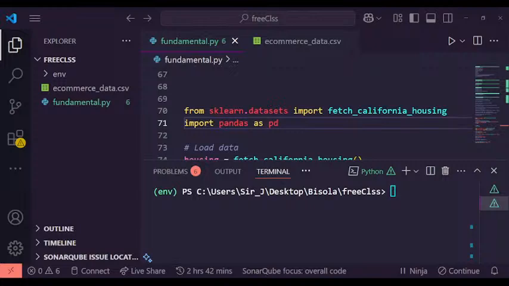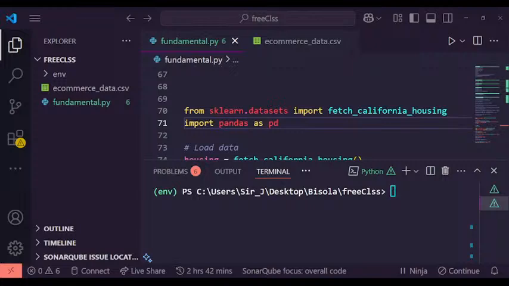In case you are looking for dummy data, one of the beauties of scikit-learn is that once you install it, you've also installed pandas and numpy. Inside scikit-learn you have so many libraries and packages. I'll show you how we can fetch some of the data from there.